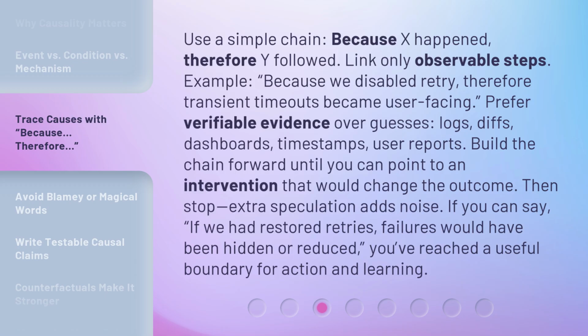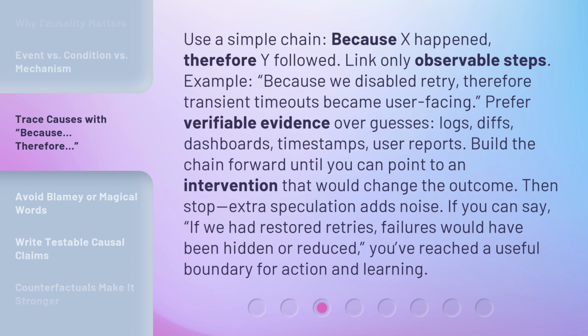Use a simple chain. Because X happened, therefore Y followed. Link only observable steps. Example: because we disabled retry, therefore transient timeouts became user-facing. Prefer verifiable evidence over guesses. Logs, diffs, dashboards, timestamps, user reports.